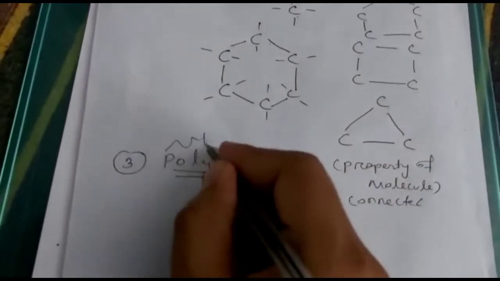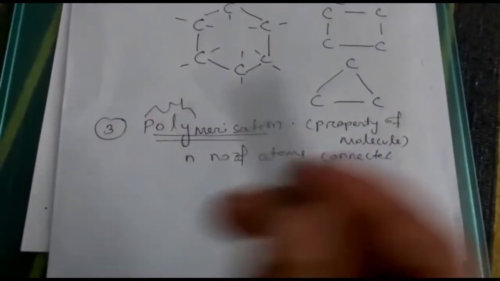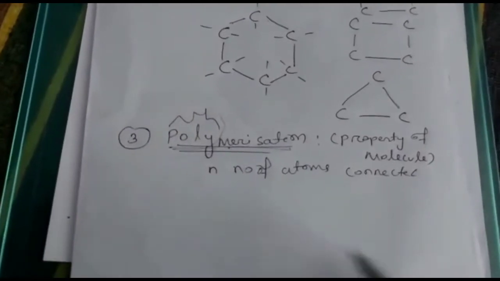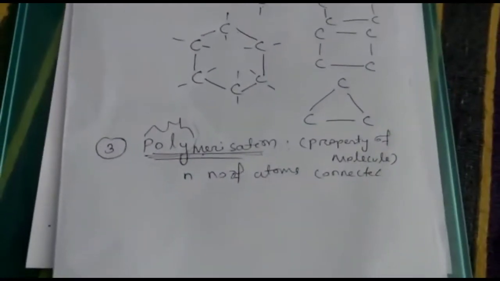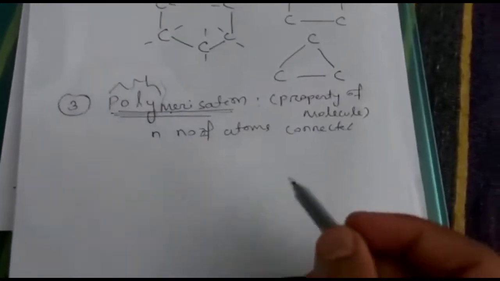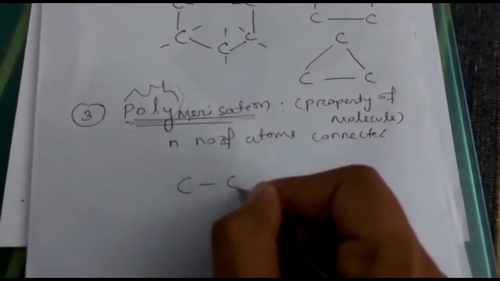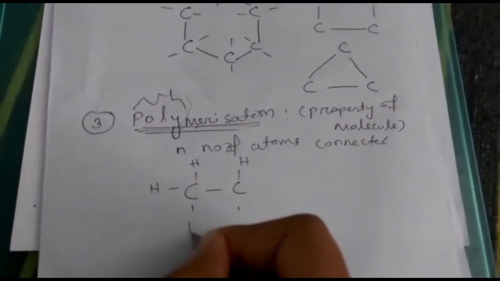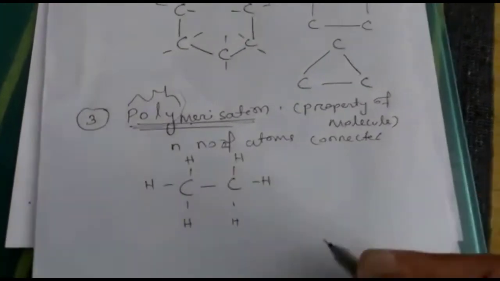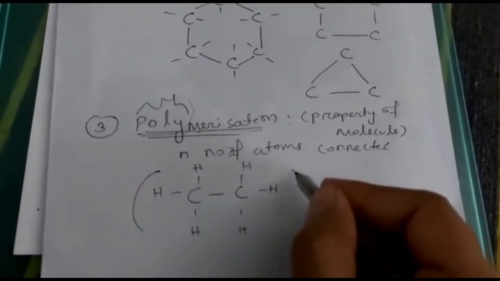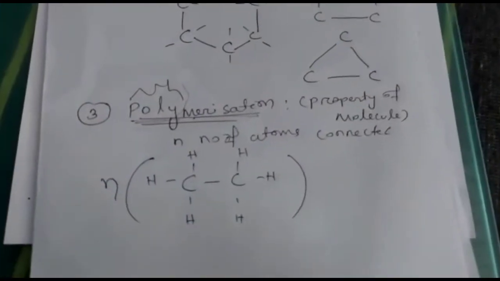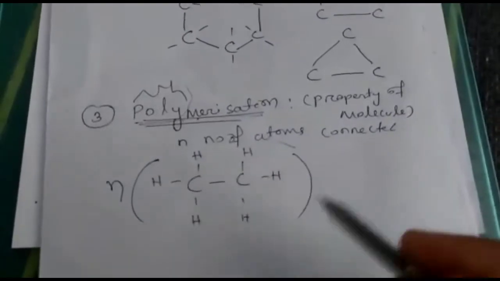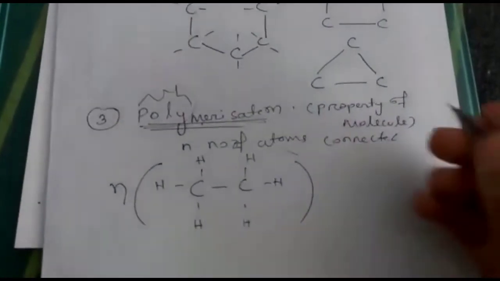Poly means always many. In mathematics, polynomial means many terms. Here in polymerization, poly means many terms or many structures can be connected to each other. Suppose we have one structure like this. Here also hydrogen, here also hydrogen, here also hydrogen, here hydrogen, here also hydrogen. If we connect n here, that means n number of these structures are present. So how can we define this one?